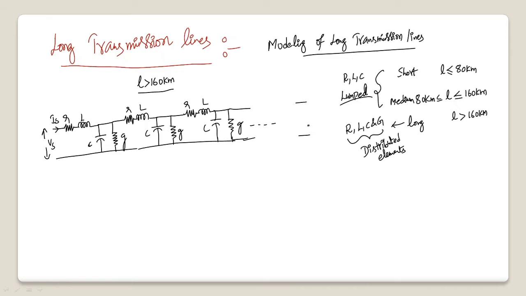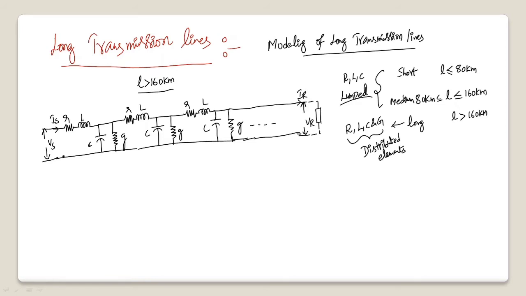Somewhere here you may have the receiving end, and we call this voltage the receiving end voltage, and this current the receiving end current. Here the load is connected. The side where the source is connected, we call that side the sending end.